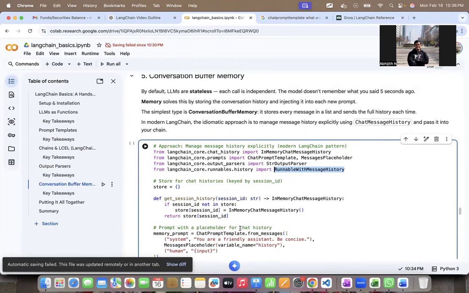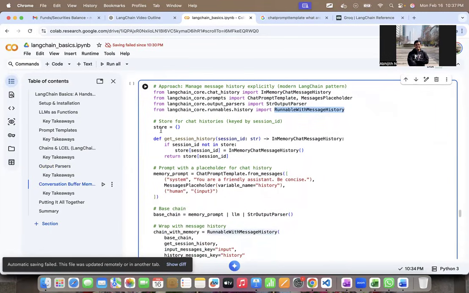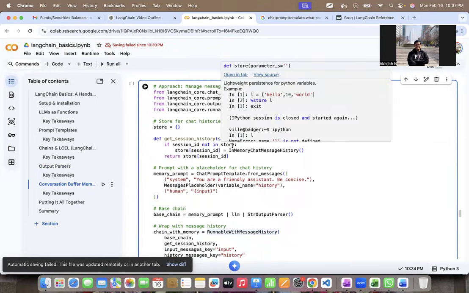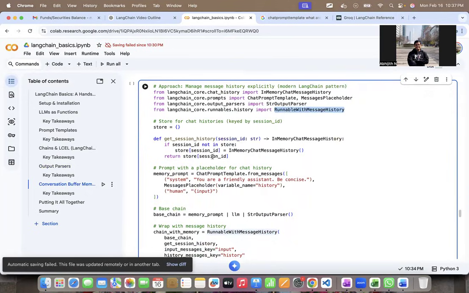Now I'm going to create an empty dictionary called store, which I will start filling as the chat goes on. And I'm going to define a function called get session history, which takes a session ID and gives an in-memory chat message history as the output. So if session ID is not there in store, then store session ID is set with the memory. So this is a function.